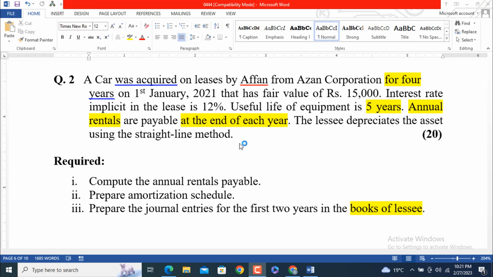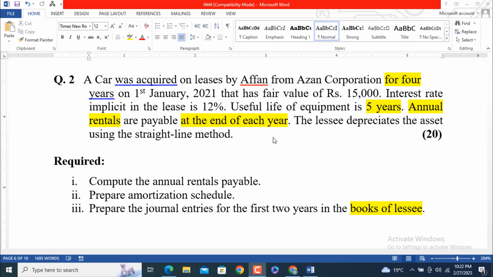The annual rentals are paid at the end of each year. Another piece of information given is that the lessee records depreciation of the asset using the straight line method. So here Affan is the lessee and Azan Corporation is the lessor.